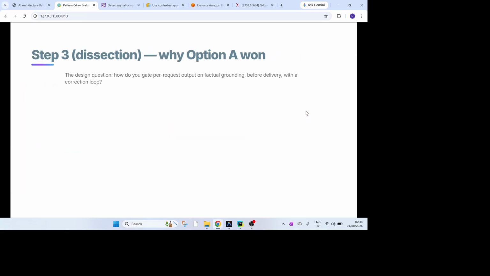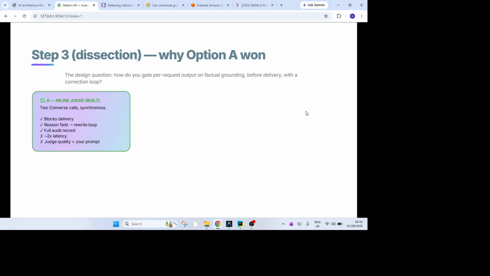Okay. Now, the test section. Why does option A actually win? Not just what we have built. The design question is precise: how do you get a per-request output on factual grounding before delivery, right?